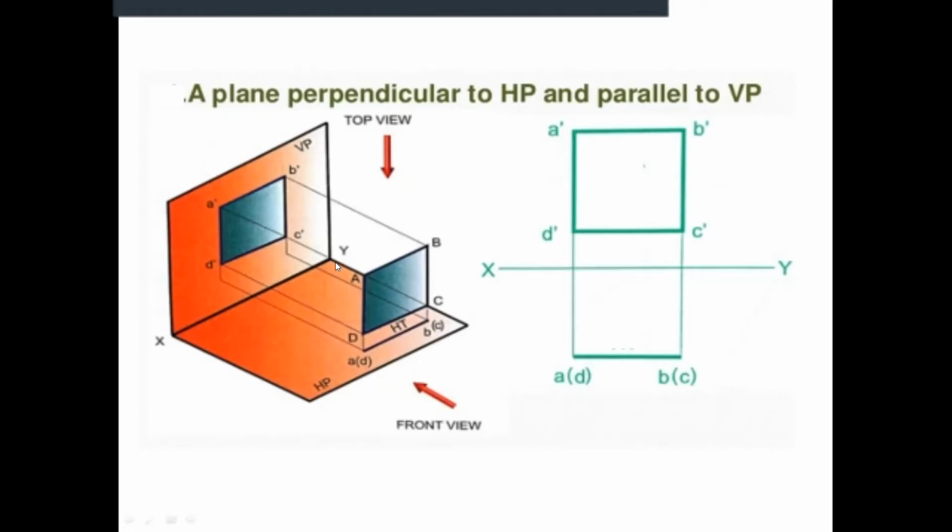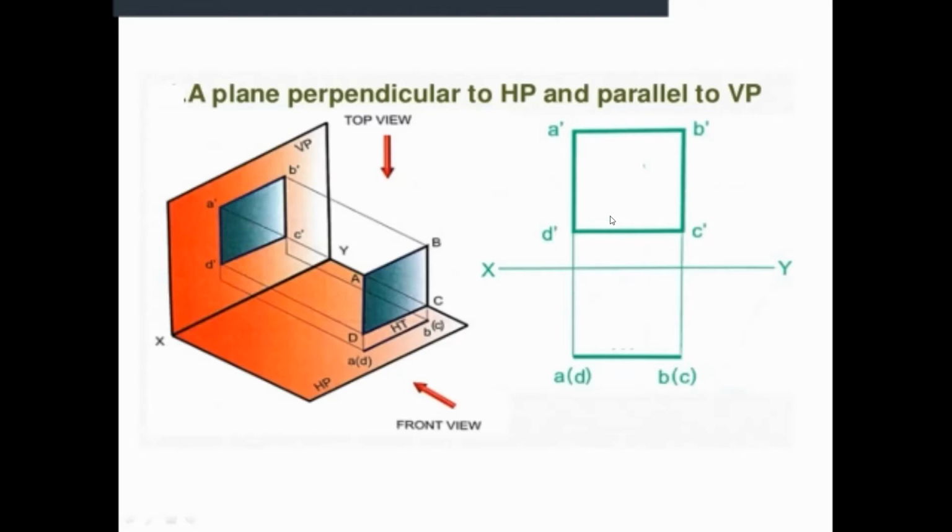Please inform me if I am fast or if you are not following, because this is very, very elemental and we have to solve the problems as it is. So whatever distance this object is placed, that is this edge DC, if I keep it 10 mm above HP or 20 mm above HP, this object's front view remains the same. So this above HP in front of VP is at some places not used. Whether it is 10 mm or 100 mm, the object remains the same. The views will remain the same.